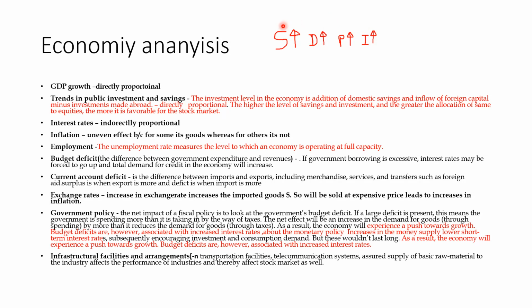So there should be a way for a government to control this money supply in the market using a fiscal policy. A fiscal policy is directly applied by the government rather than by the national bank. A national bank is an agent of the government. However, a national bank applies a monetary policy rather than fiscal policy, and the fiscal policy is applied by the government rather than by its agent, the national bank.